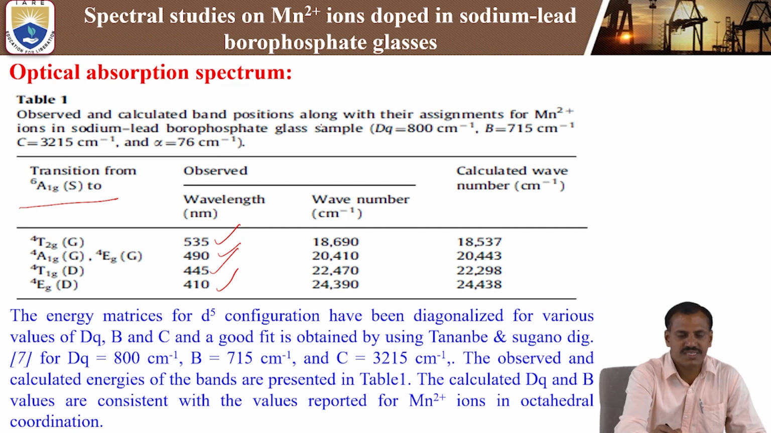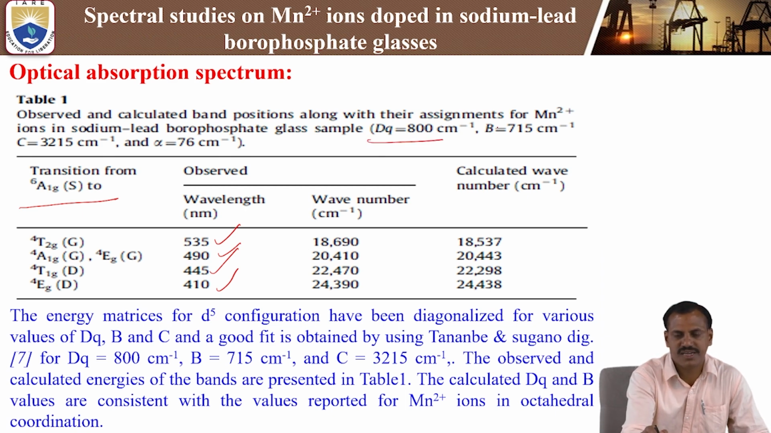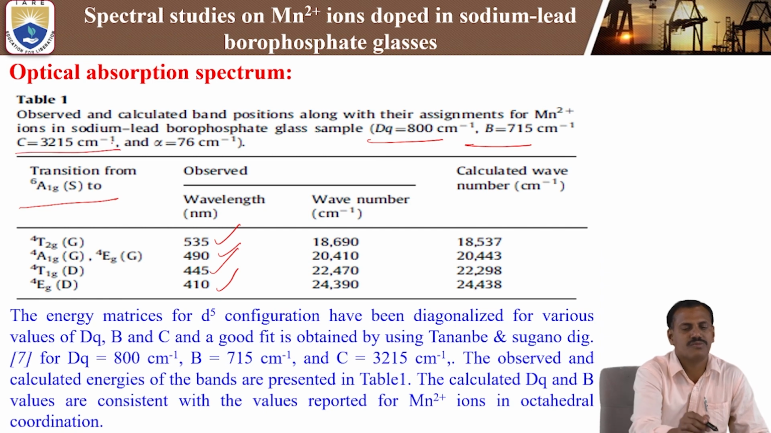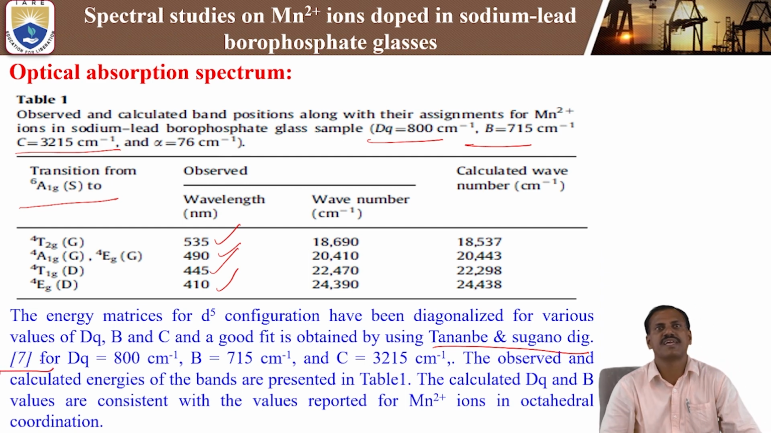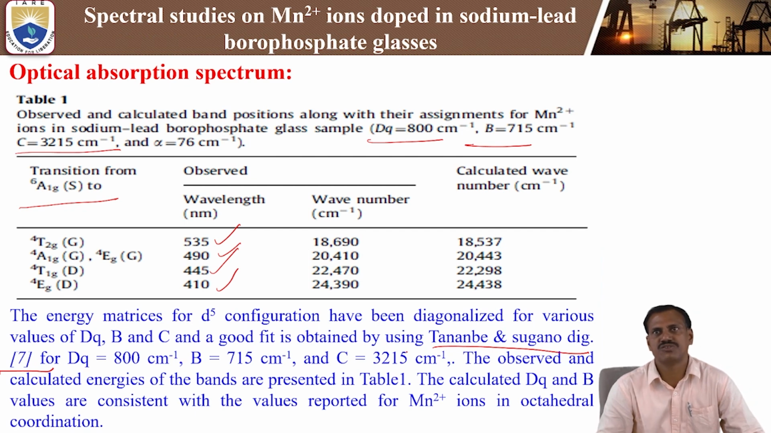Using these values, we can calculate the crystal field parameter Dq and the Racah parameters B and C by using the Tanabe-Sugano diagram. By using reference number 7, we can calculate the Dq, B and C values. The energy matrix of the d5 configuration has been diagonalized for various values of Dq, B and C, and a good fit is obtained using the Tanabe-Sugano diagram.